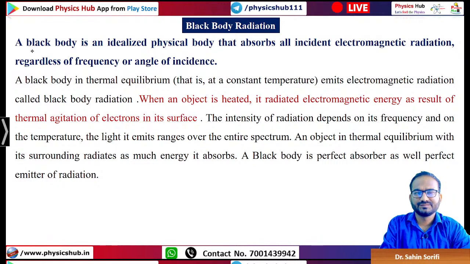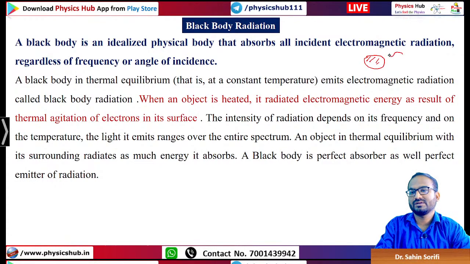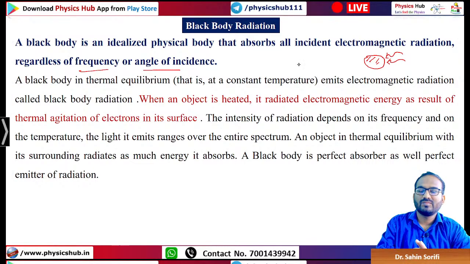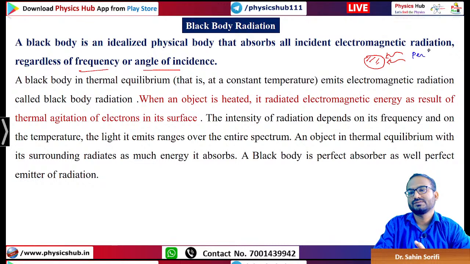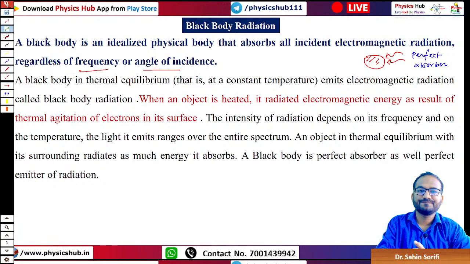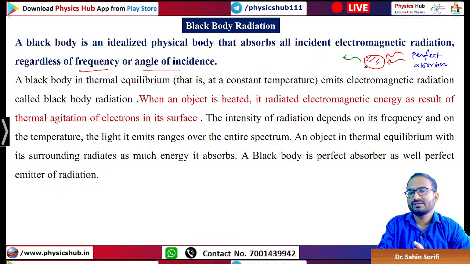So what is a blackbody? A blackbody is an idealized physical body that absorbs all the incident electromagnetic radiation. Whatever radiation is incident, it will absorb, regardless of frequency or angle of incidence. This blackbody is a perfect absorber. Perfect absorber means whatever radiation falls on it, it will absorb, and at the same time it will emit all types of radiation. All types of radiation means radiation of all frequencies.